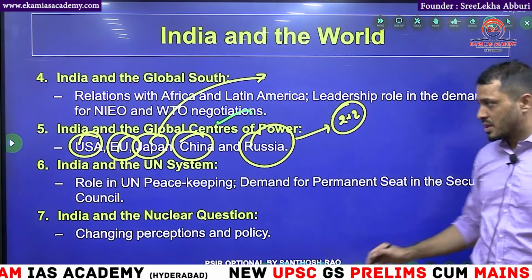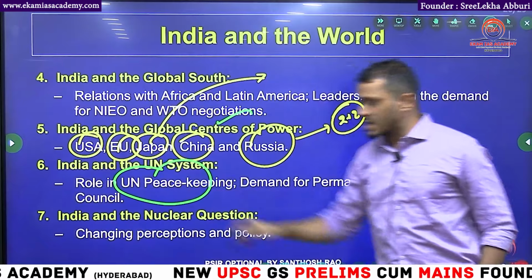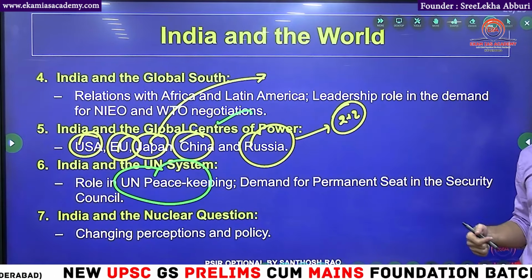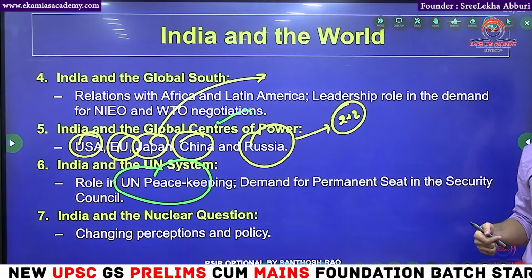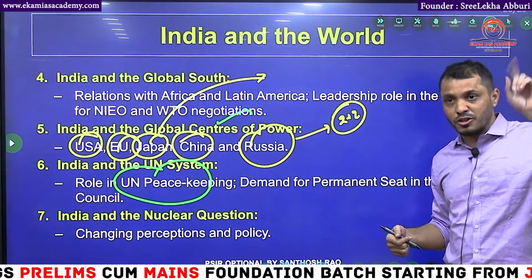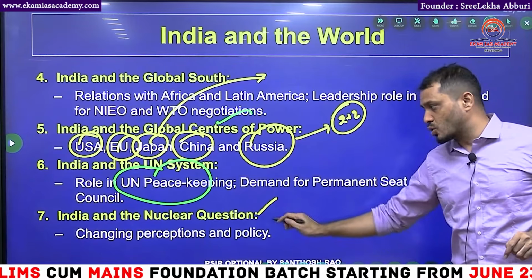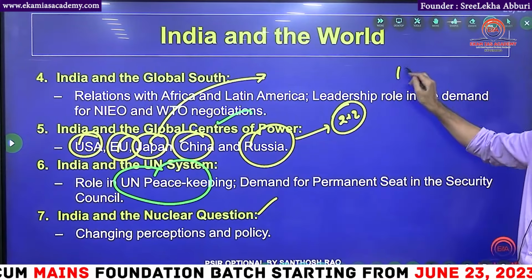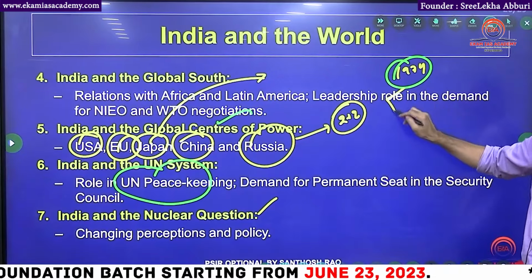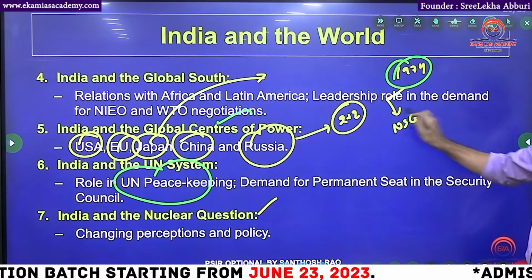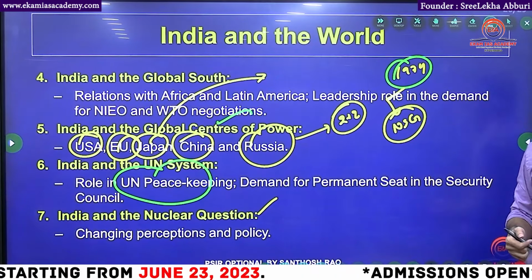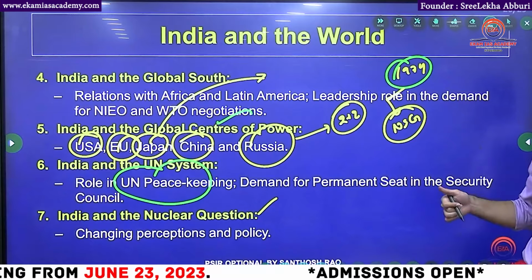India and the UN system. India is one of the countries contributing a high number of personnel to the UN peacekeeping force, popularly known as blue helmets. This knowledge will be helpful in the prelims. India and nuclear policy. You know, students, India first did a nuclear test in 1974. As soon as India did the first nuclear test in 1974, the world responded immediately. America responded with the NSG, Nuclear Suppliers Group. They put a lot of severe sanctions on us.